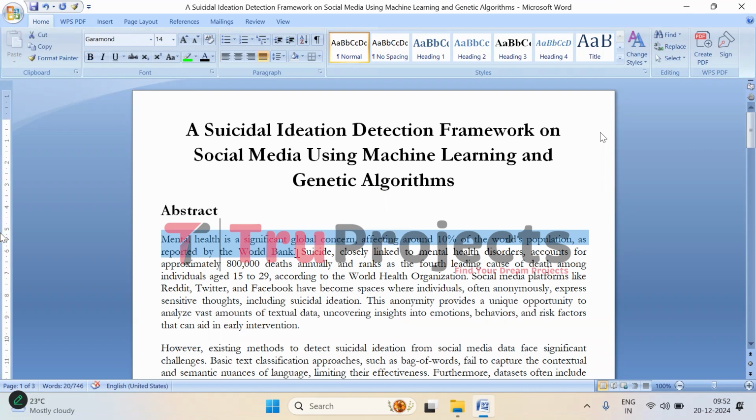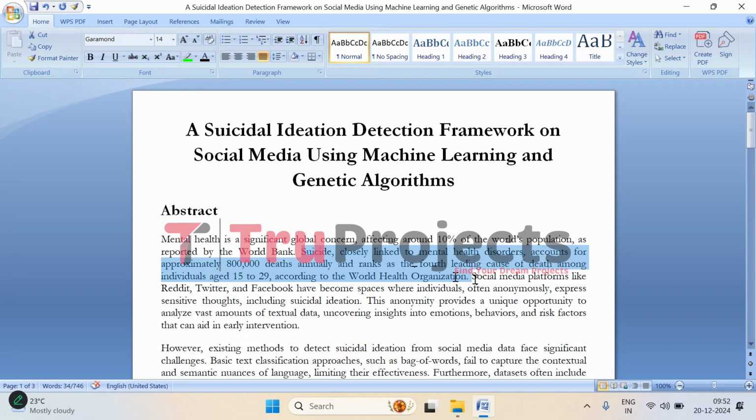Mental health is a pressing and important issue, which affects millions of people around the world, and its impact is far reaching. The World Bank reports that about 10% of the global population struggles with mental health challenges. One of the most devastating consequences of this issue is suicide. Suicide claims around 8 lakh lives each year and it is the fourth leading cause of death among individuals aged 15 to 29, according to the World Health Organization.